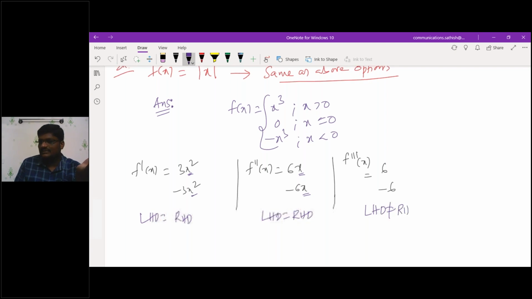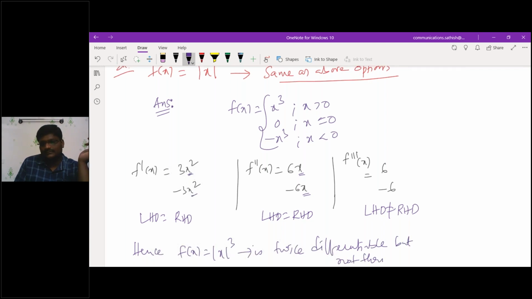LHD is not equivalent to RHD. So what is the answer? F of x is equal to mod x cube is twice differentiable, but not thrice. Getting what I'm saying?